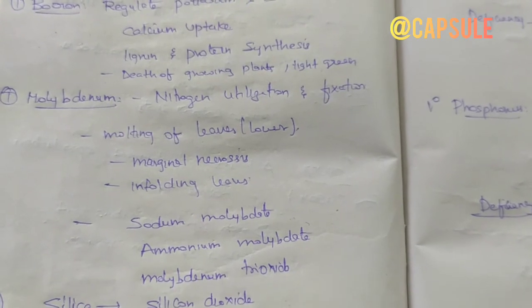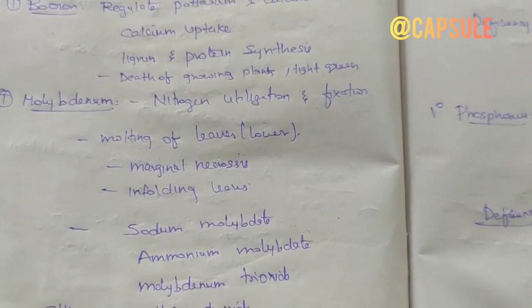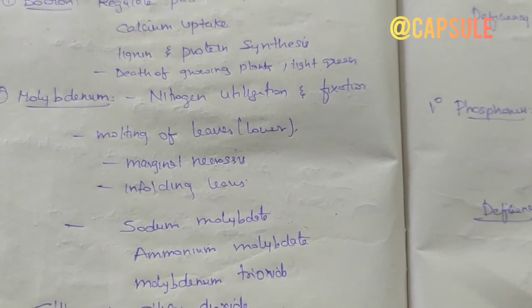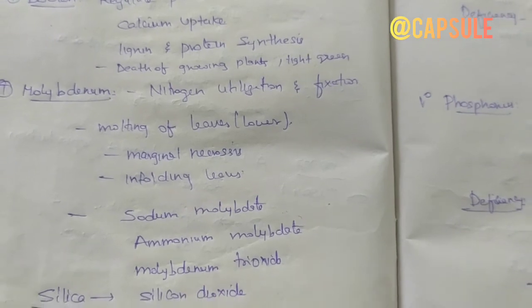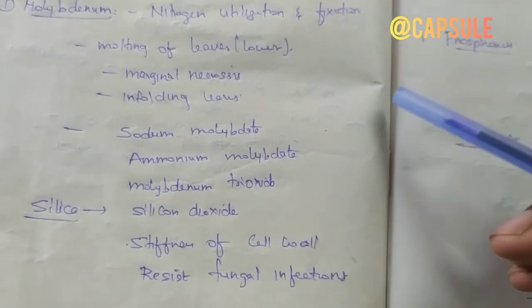Next one is molybdenum. It helps in nitrogen utilization and fixation. Deficiency leads to mottling of leaves, necrosis especially marginally on the lower leaves, and infolding of leaves. It is available as sodium molybdate, ammonium molybdate, molybdenum trioxide, etc.